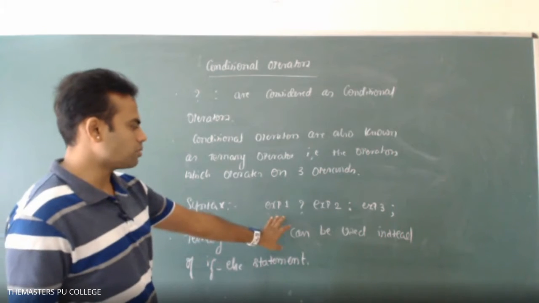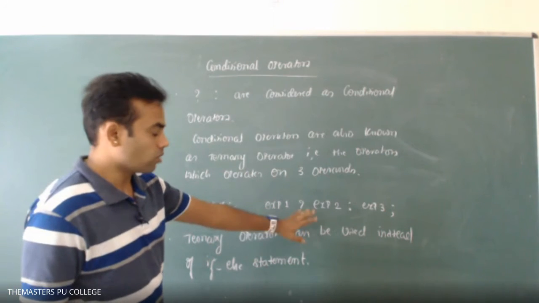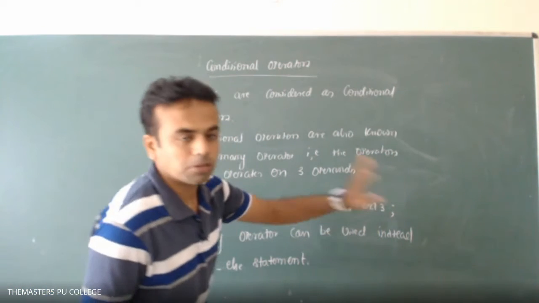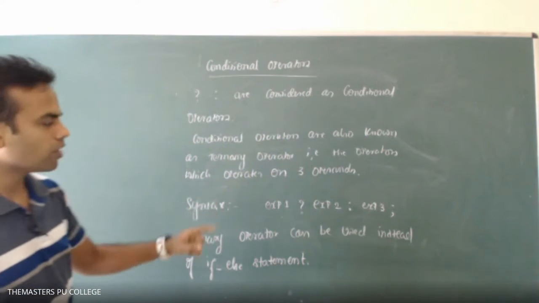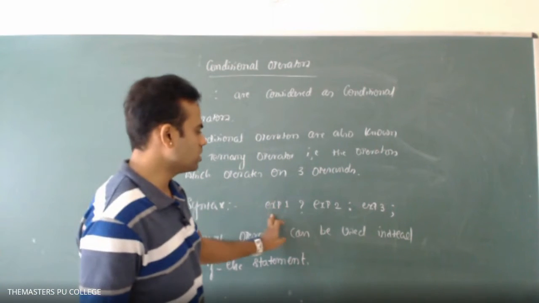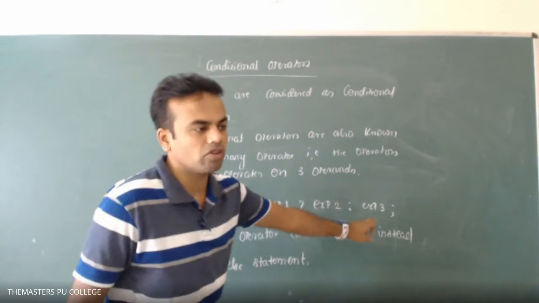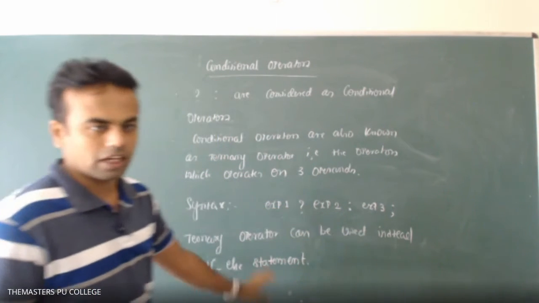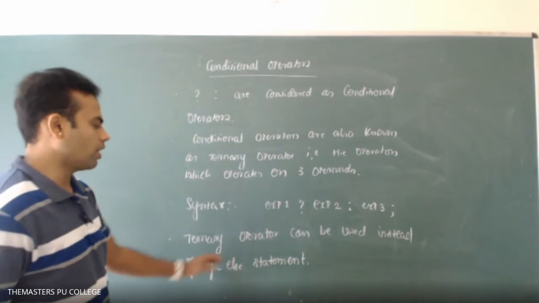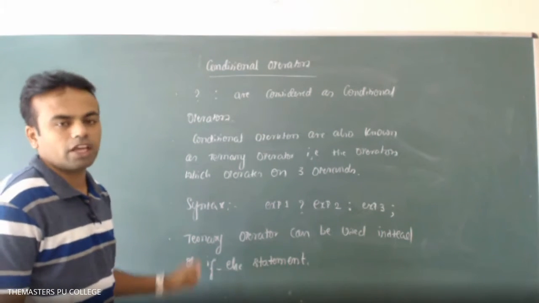Syntax: expression 1 question mark, expression 2 colon, expression 3. This is the condition. If this condition is true, then expression 2 will execute. If this condition is false, then expression 3 will be executed. I will explain in the example. The ternary operator can be used instead of the if-else statement.